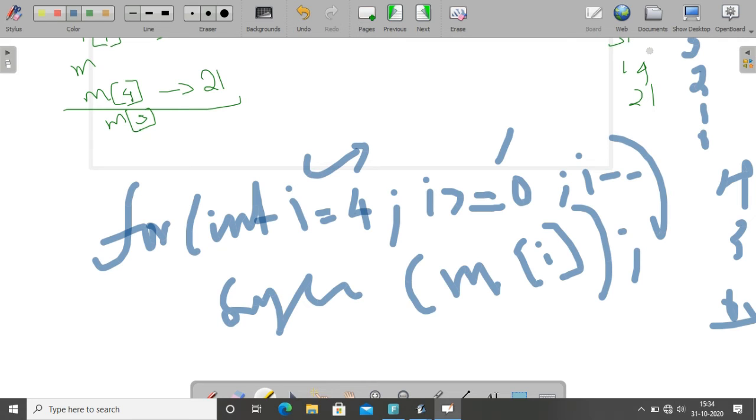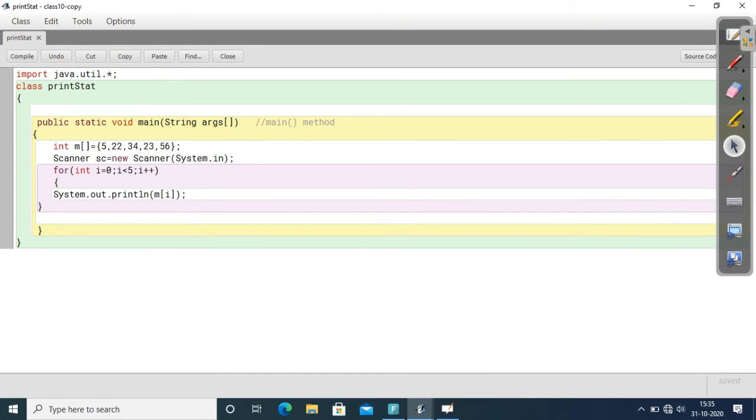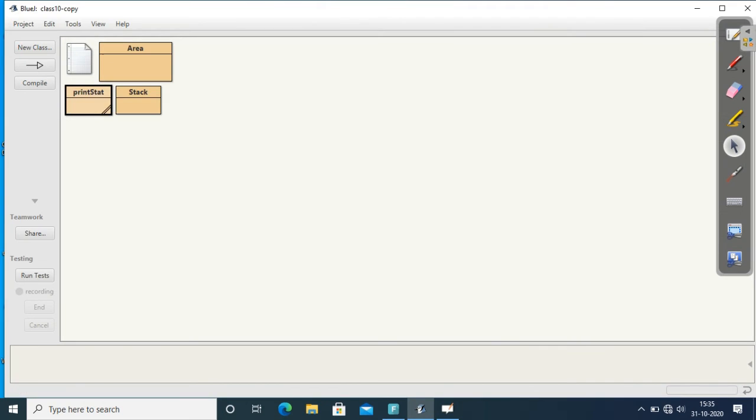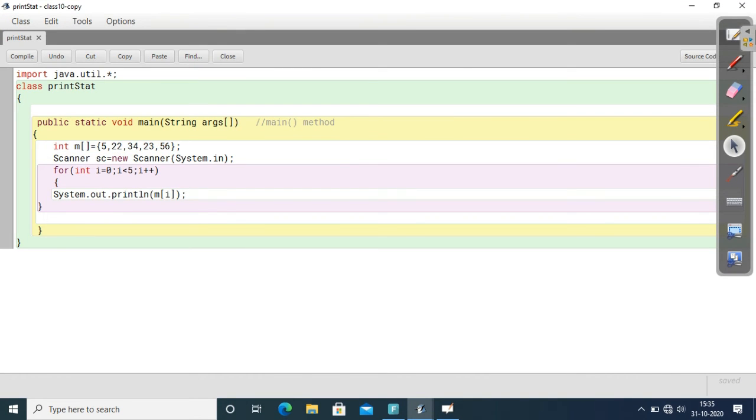Okay, let's see the output of this one. Here we initialize the array M equal to 5, 22, 34, 23, 56, 5 elements. And the scanner concept we don't want, just printing the value for I equal to 0, I less than 5, I plus plus, and we are printing M of I. So how will be the output?